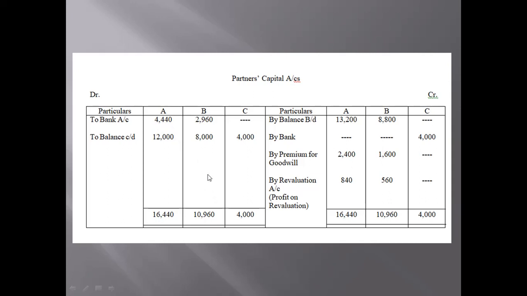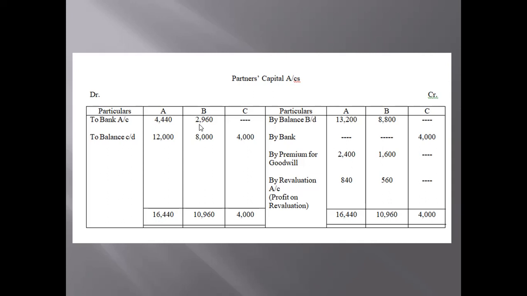And for B also, from 10,960 we subtract 8,000. How much do we get? We get 2,960, isn't it? So what is this actually? This is the surplus of the capital which was remaining, so they will withdraw the amount. This is actually drawings, but depending on a condition, it is a conditional drawing.